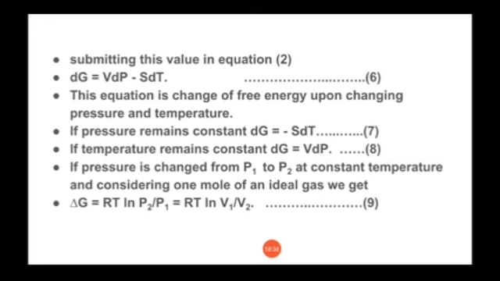So delta G is equal to RT ln P2 by P1, or delta G is equal to RT ln V1 by V2.